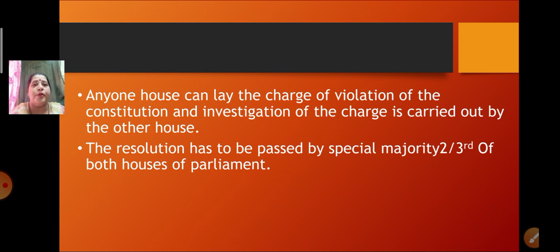So this is the full procedure for removal of the president from his office if he is violating the rules and regulations of the constitution. Okay children, I hope you all have understood till here.